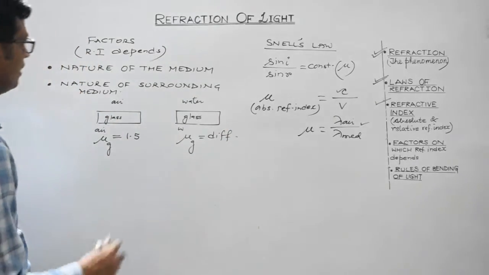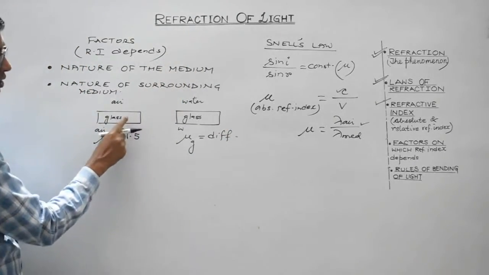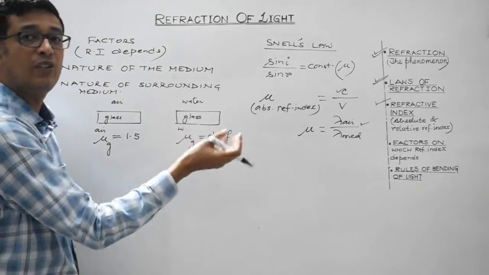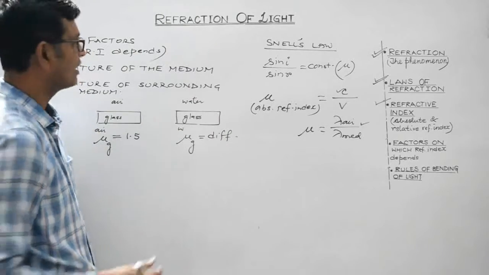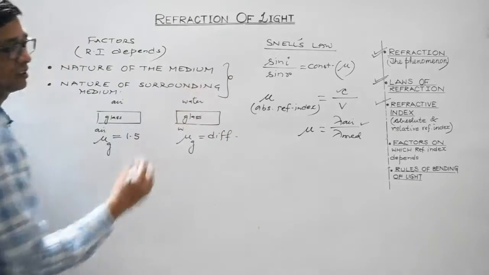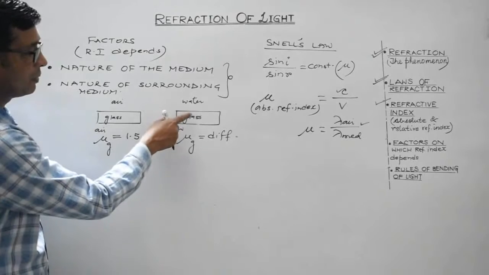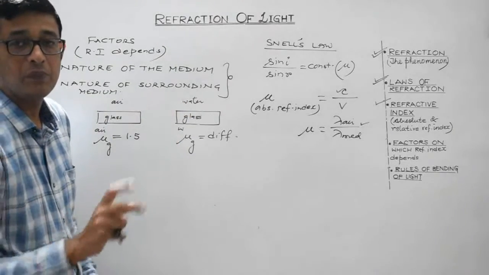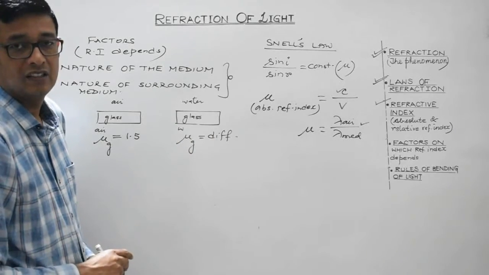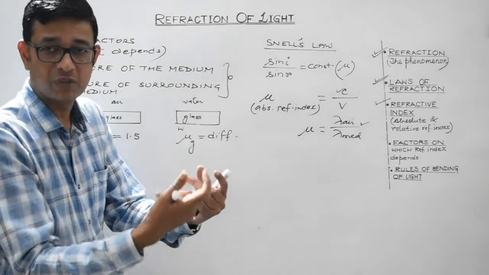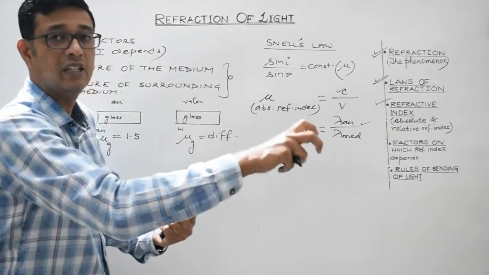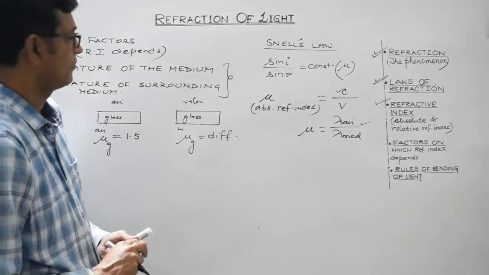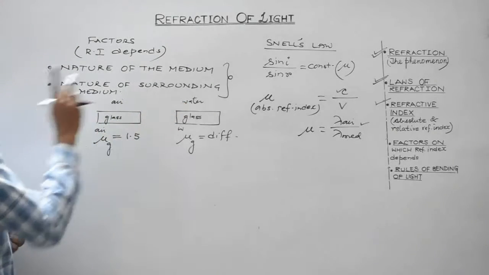So what I mean to say is that refractive index not only depends upon the nature of the medium, but it also depends upon the nature of the surrounding medium in which it is placed. Or collectively, you can combine these two points. You can state that refractive index depends upon the nature of the pair of the two media. The actual medium whose refractive index is to be determined and the medium in which the first medium is to be placed. So it depends upon the nature of both the media.